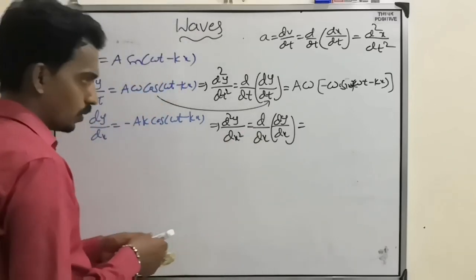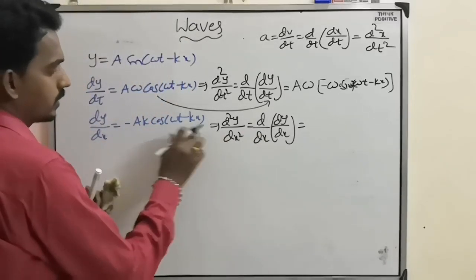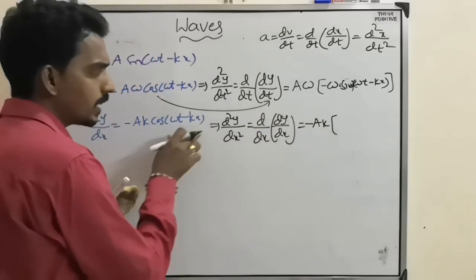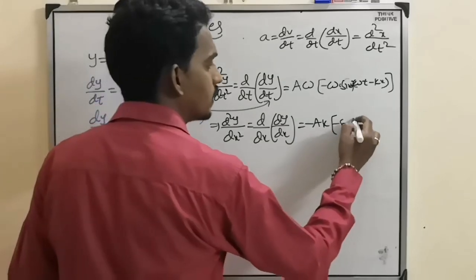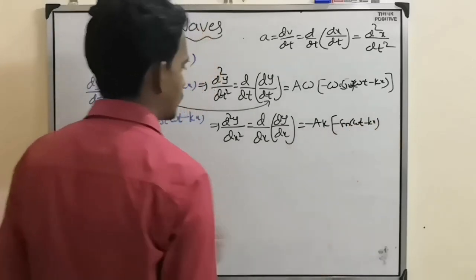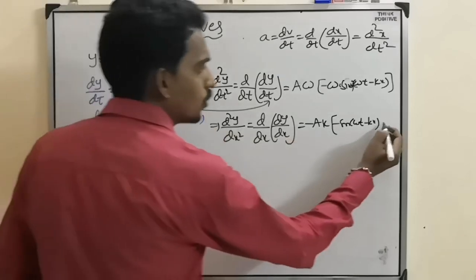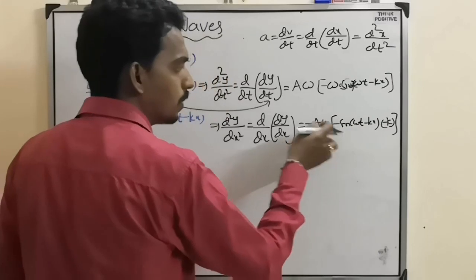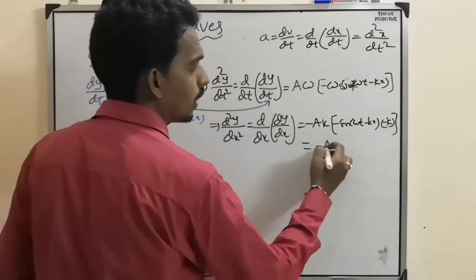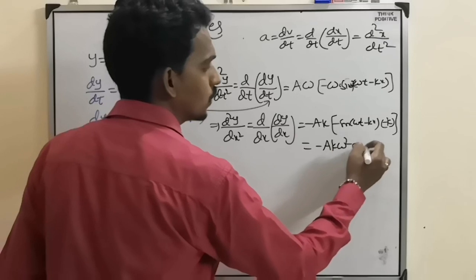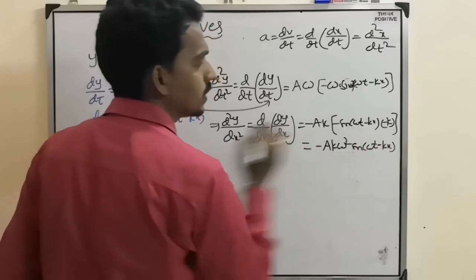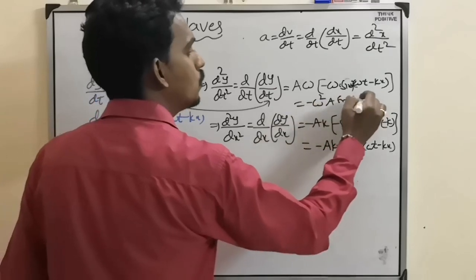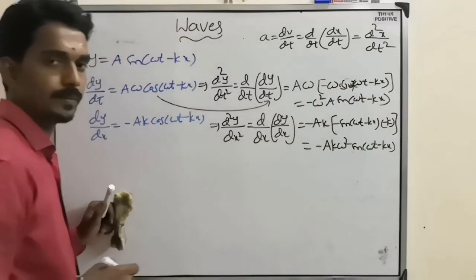Now differentiating this, minus ak is constant, then differentiation of cos is minus sine, and with respect to x the coefficient minus k will come. Minus into minus is plus, plus into minus is minus. So finally minus ak square sin(omega t minus kx). And here, minus omega square a sin(omega t minus kx).